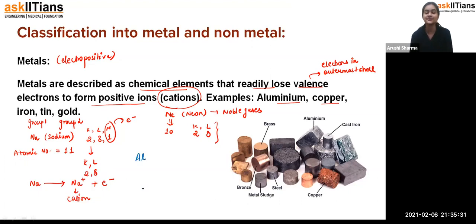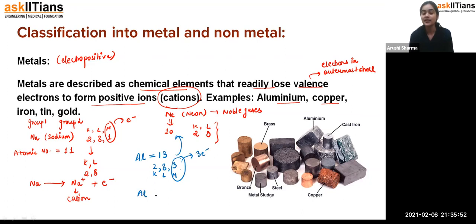Okay, yeah, it is also visible. Aluminium. Aluminium is having atomic number 13. Now it is 2, 8, 3 for K, L, M. Now if you compare it with neon, students, what you observe is that neon has 8 and aluminium has these 3 electrons extra. So aluminium can lose these 3 electrons.